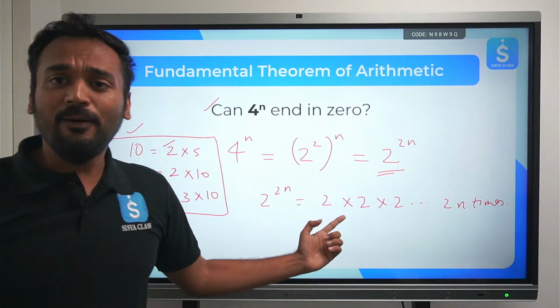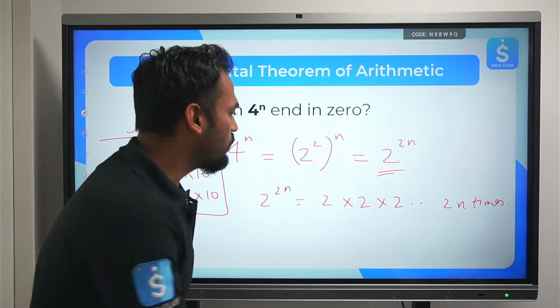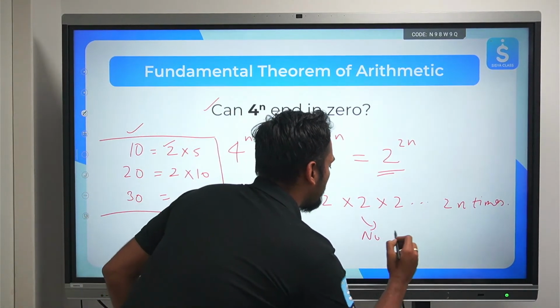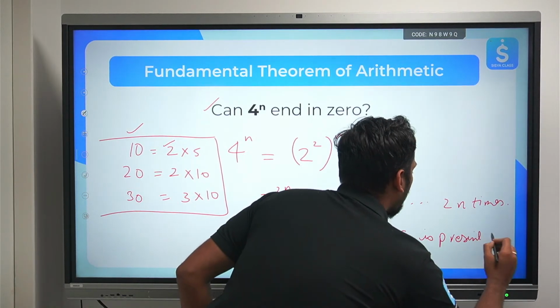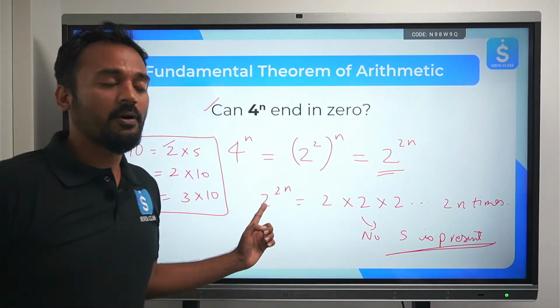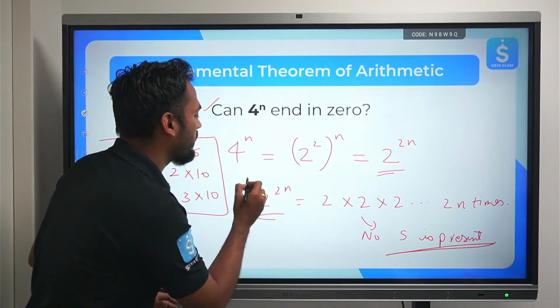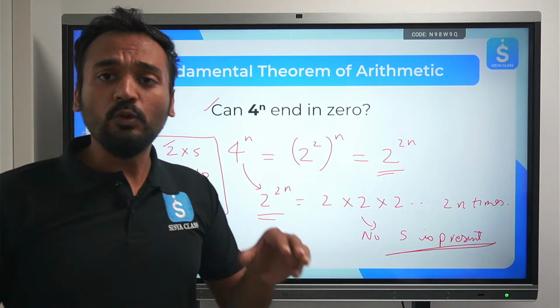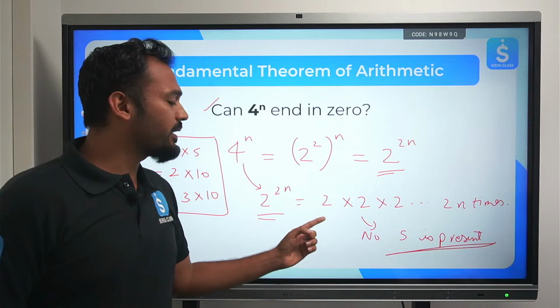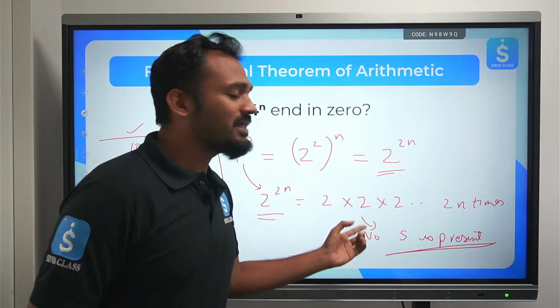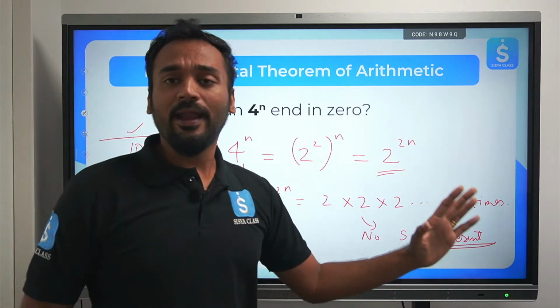Now does it have a 5 anywhere in it? No. No 5 is present in the prime factorization of 4 to the power n, which can be expressed as 2 to the power 2n. Since there is no 5 present over here, we can conclude that there can be no 10. Since there is no 10, this number can never end with 0.